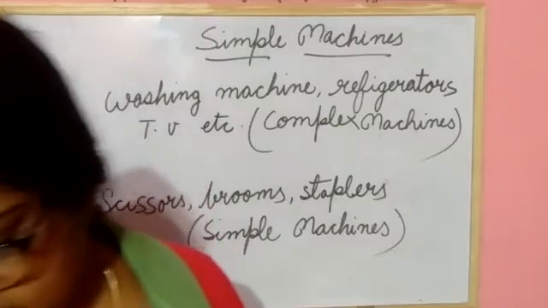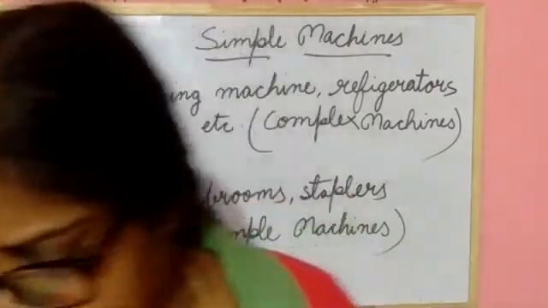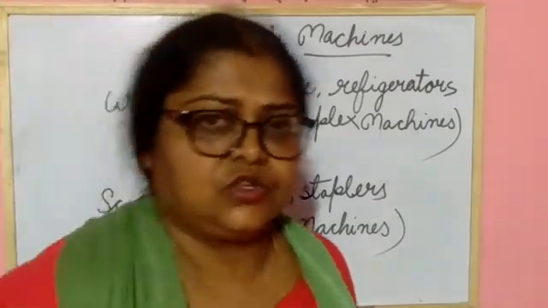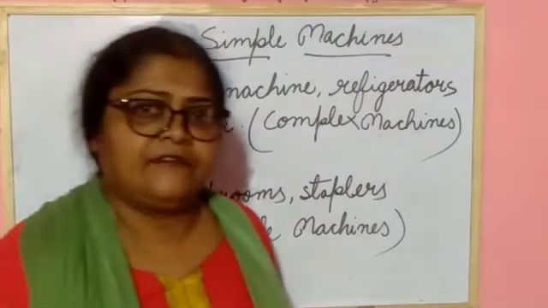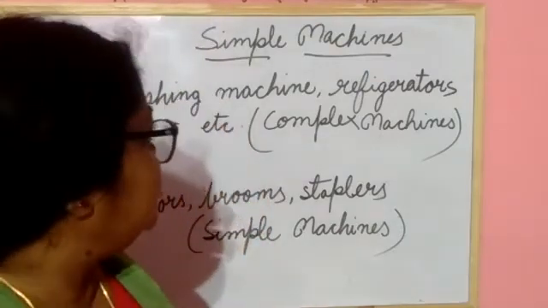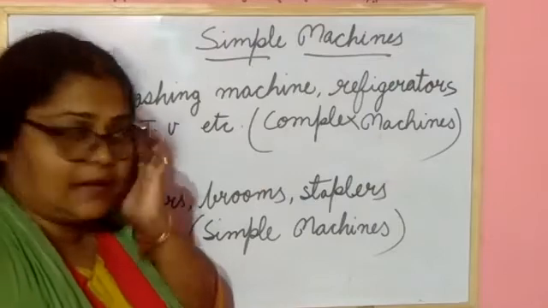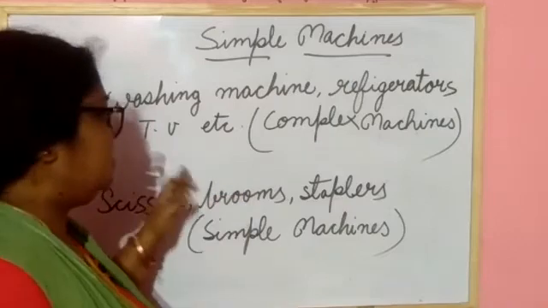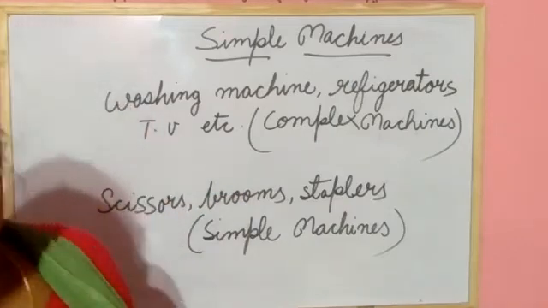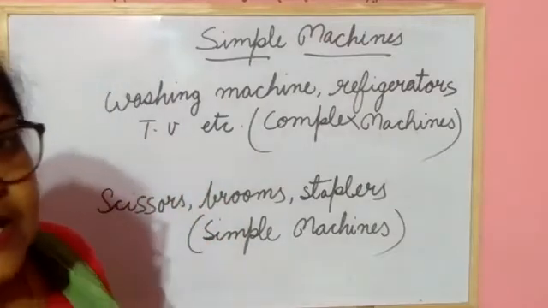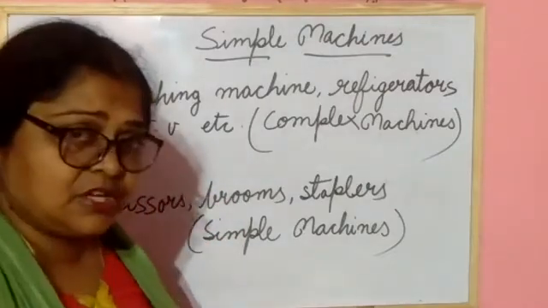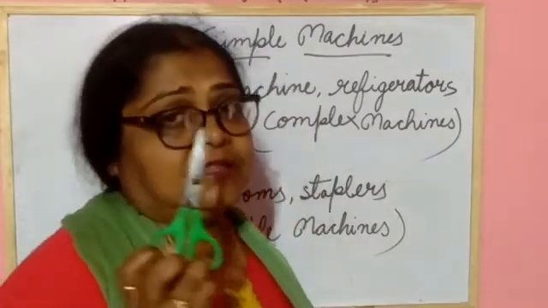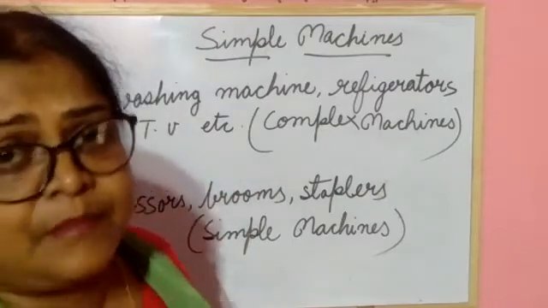Now you will know the types of simple machine. How many types of simple machine are there? There are 6 types of simple machine which you will learn in this chapter. Understood? Today you have learned about the simple machine chapter. I have shown you some complex machines: washing machine, refrigerator, TV, freeze. I have also shown you some simple machines: broom, stapler, scissor.